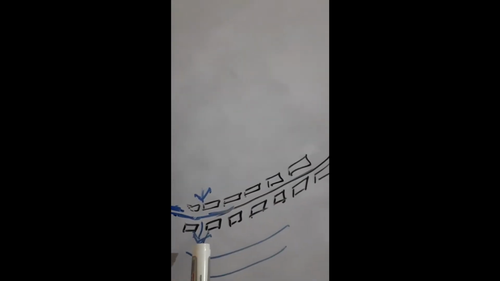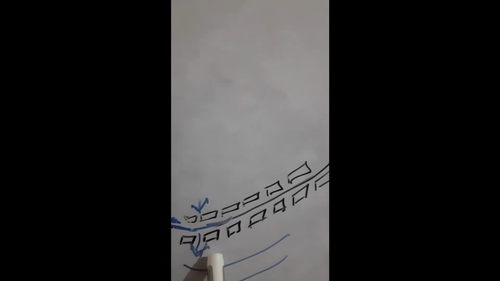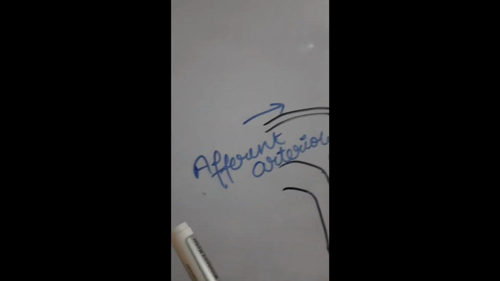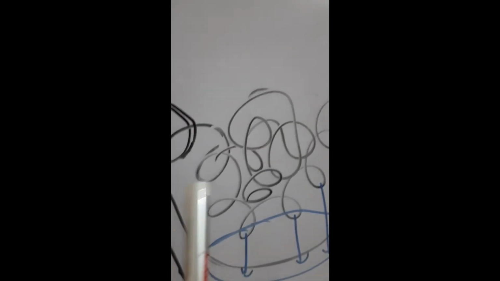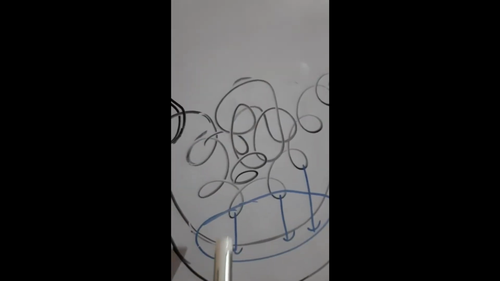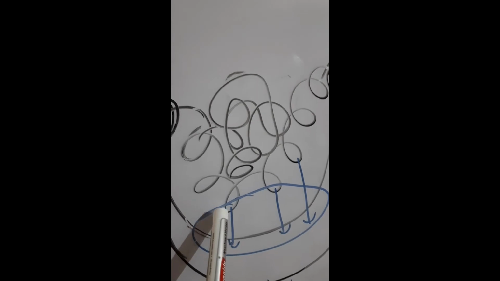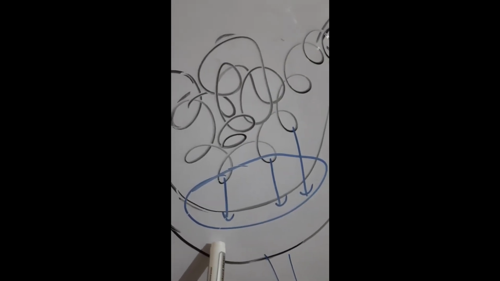Now let's see what happens. These are the cells of the glomerulus, the capillaries. This is the basement membrane and these are the podocytes through which the Bowman's capsule layer is formed. When the blood passes from the afferent arteriole into the glomerulus, the hydrostatic pressure of the glomerulus increases, due to which blood passes from the glomerulus into the Bowman's capsule through the filtration membrane.